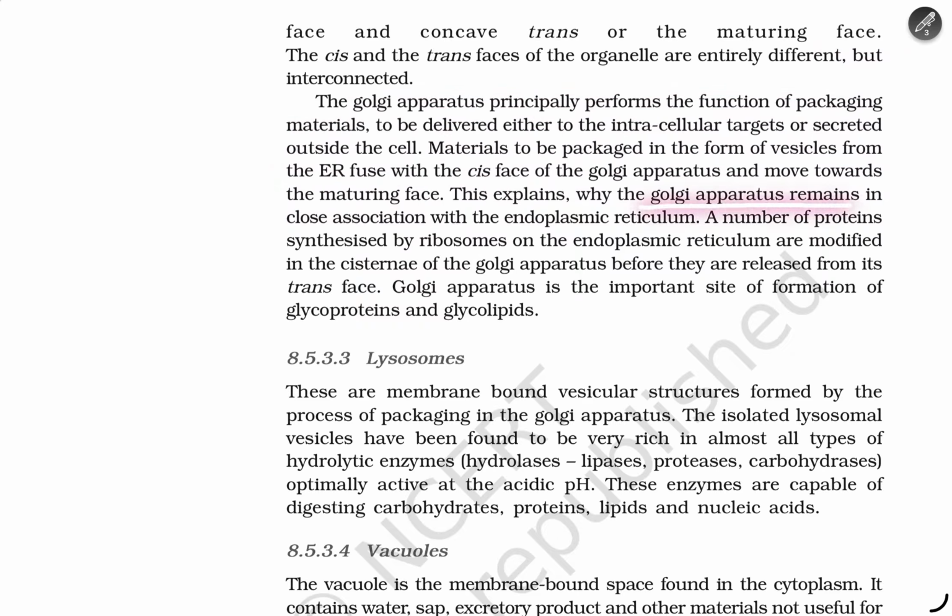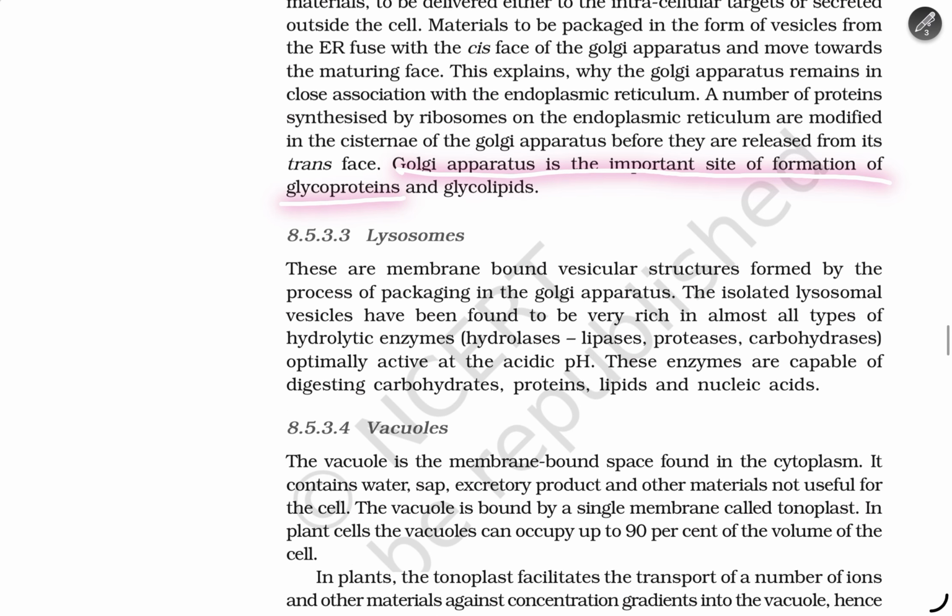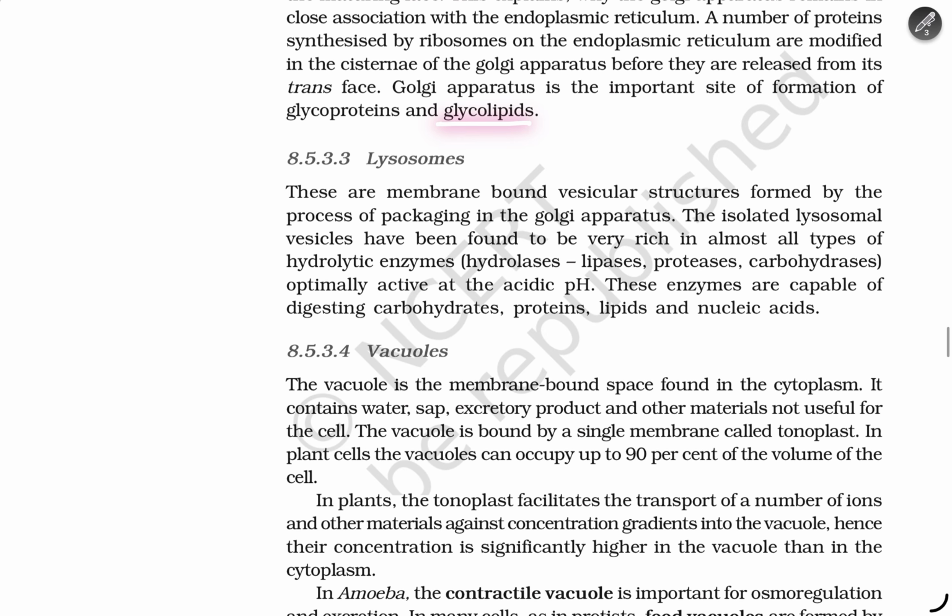This explains why the Golgi apparatus remains in close association with the endoplasmic reticulum. A number of proteins synthesized by ribosomes on the endoplasmic reticulum are modified in the cisternae of the Golgi apparatus before they are released from its trans face. The Golgi apparatus is important in the formation of glycoproteins and glycolipids. Lysosomes. These are membrane-bound vesicular structures formed by the process of packaging in the Golgi apparatus.